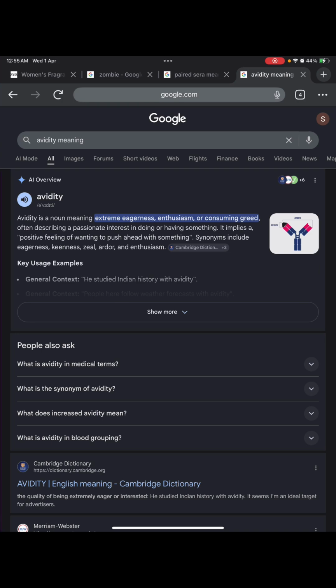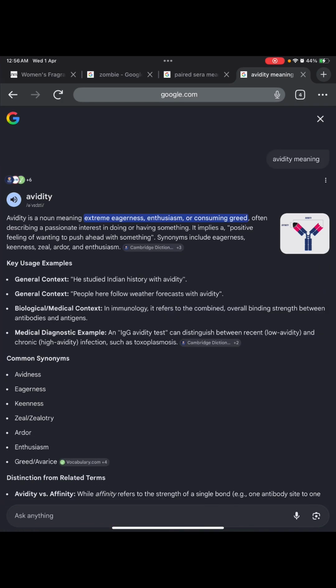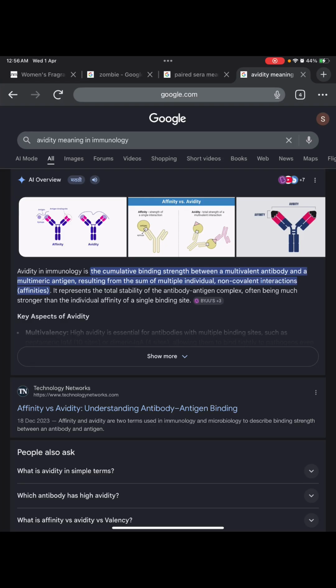Avidity means extreme eagerness, enthusiasm, or consuming greed, often describing passionate interest in doing or having something. So my avidity for medical sciences and medicine and surgery is so much, that is the passionate interest in doing something. And in medical terms, avidity is the binding strength between antibody and antigen.